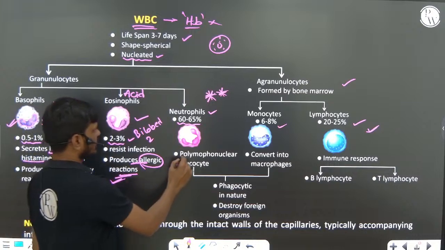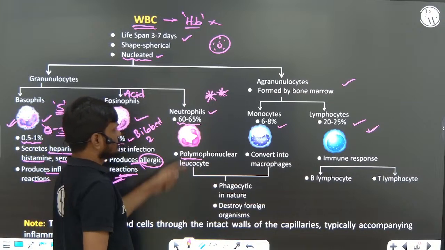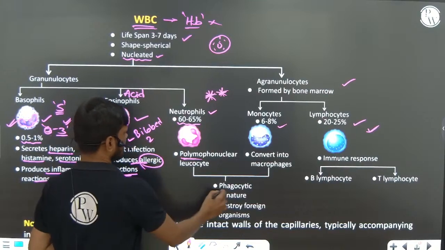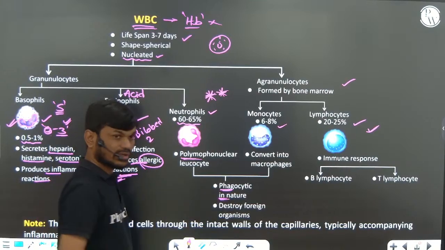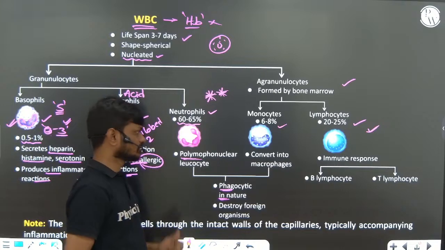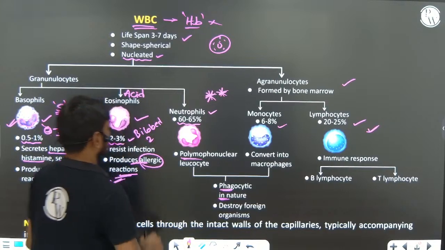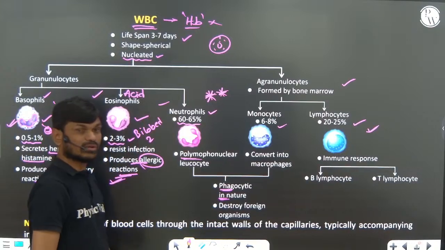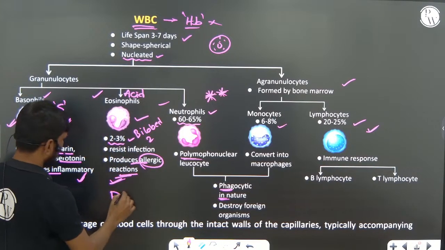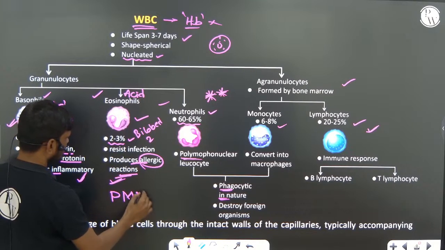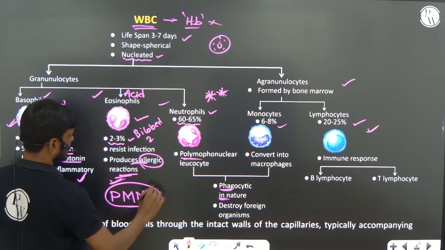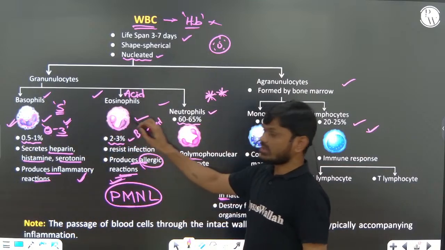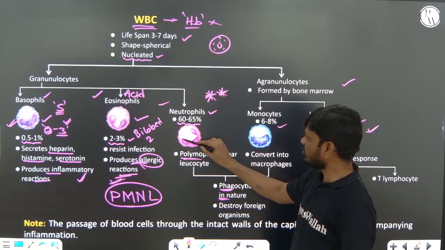Next, neutrophils are phagocytic cells. They can engulf bacteria and pathogens and destroy or eliminate them. Basophil, eosinophil and neutrophil together are called polymorphonuclear leukocytes, because the shape of the nucleus is different.